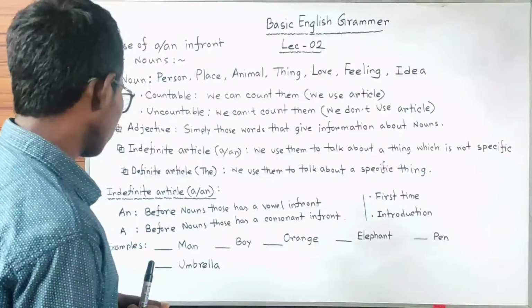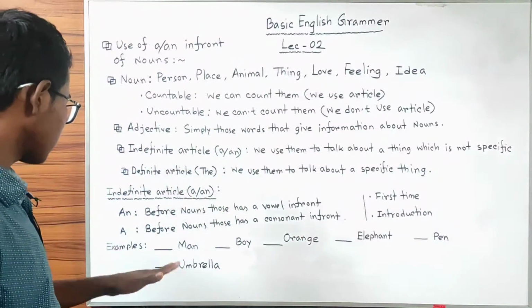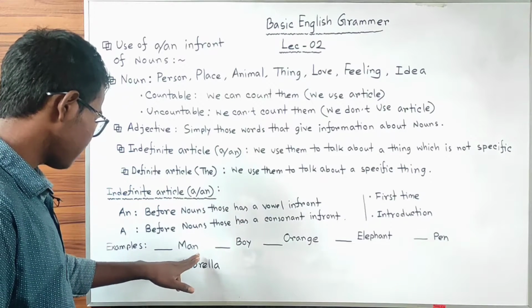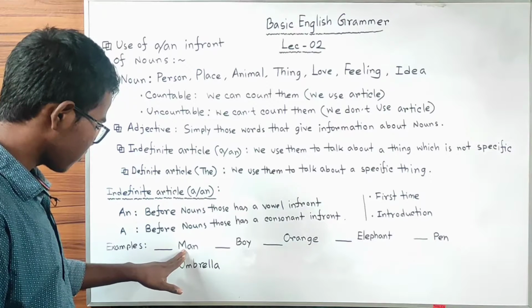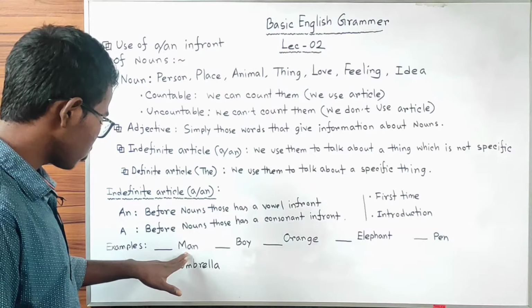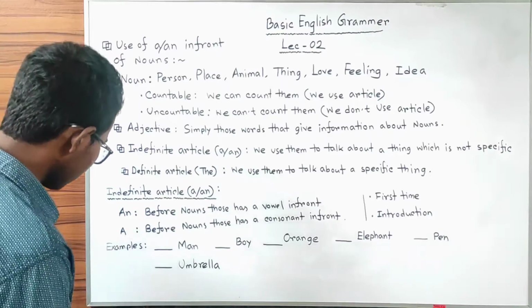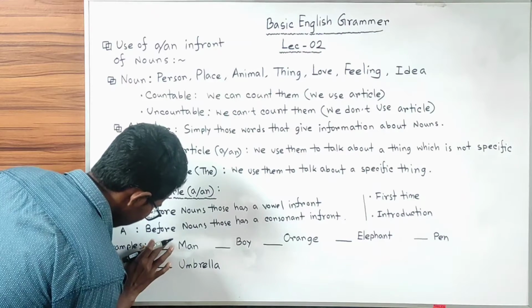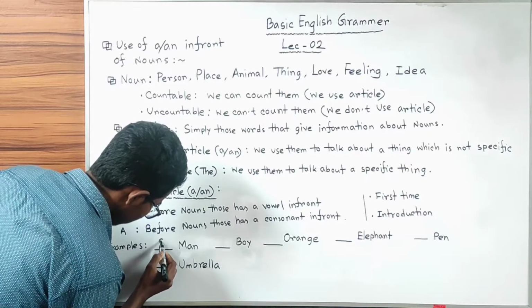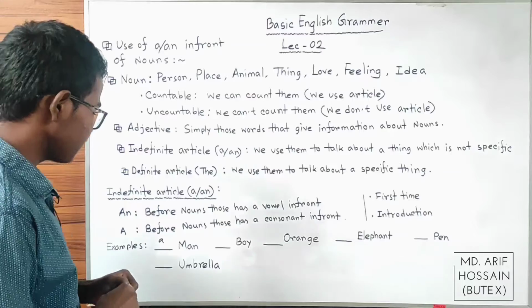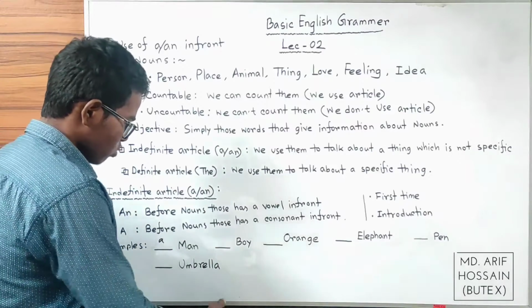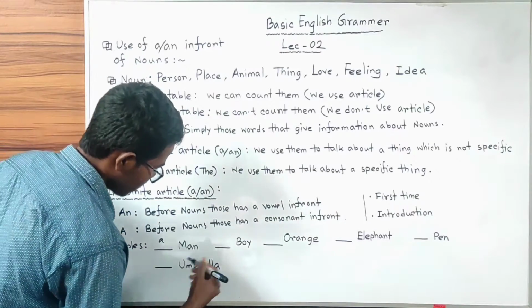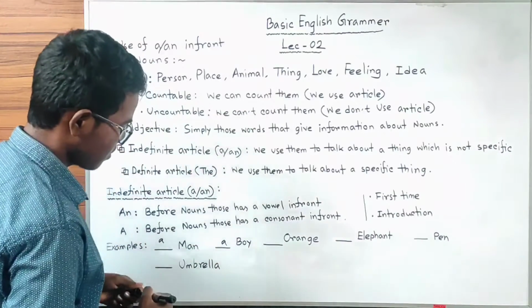So let's look at some examples. Here are some examples given. Man. Here you can see we have a consonant in front, that's why we have to use a man. Again, in the word boy, we have a consonant in front, that's why we have to use a boy.